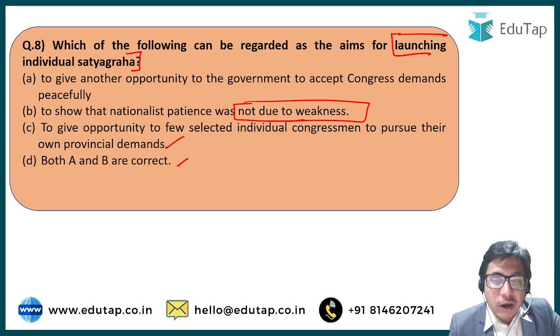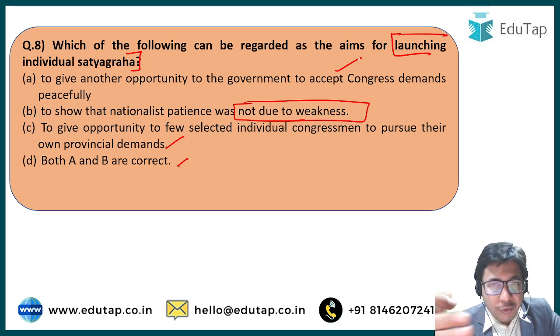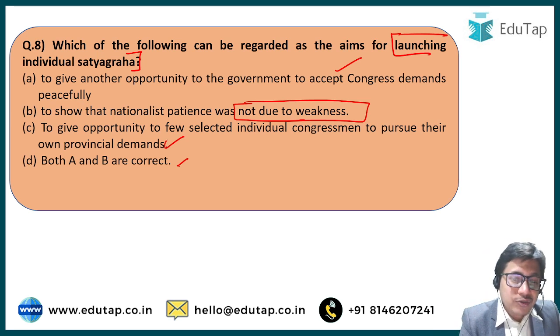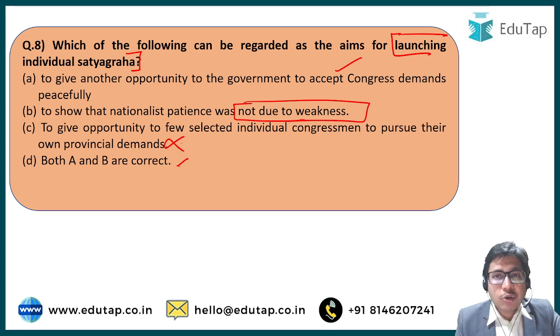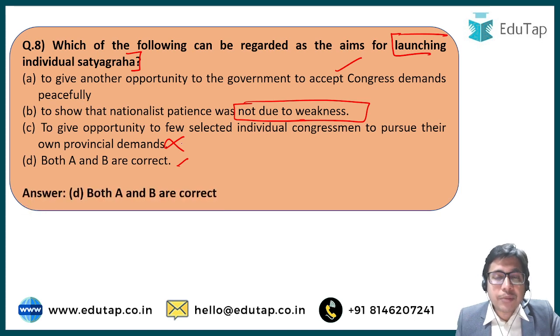Right? To give another opportunity to the government to accept Congress demand, yes, they were giving another opportunity to the Britishers to accept the Congress demands and gain support for the Second World War. Because initially Indian leaders also wanted the British side to win in the Second World War, because the other side was being led by Hitler and other fascist forces, which was not at all acceptable to India. Now, the C option is wrong because there was no scope for individual congressmen to pursue their own provincial demands. This was not at all the aim for launching individual satyagraha movement. Therefore, correct answer is option D. Both A and B are correct aims for launching the individual satyagraha.